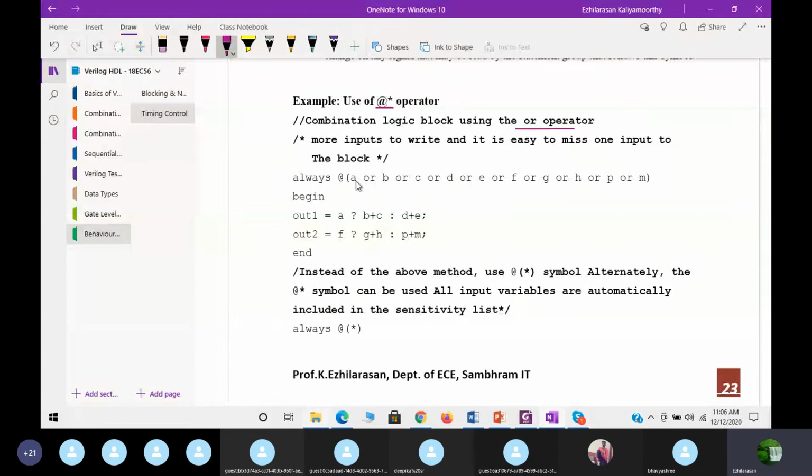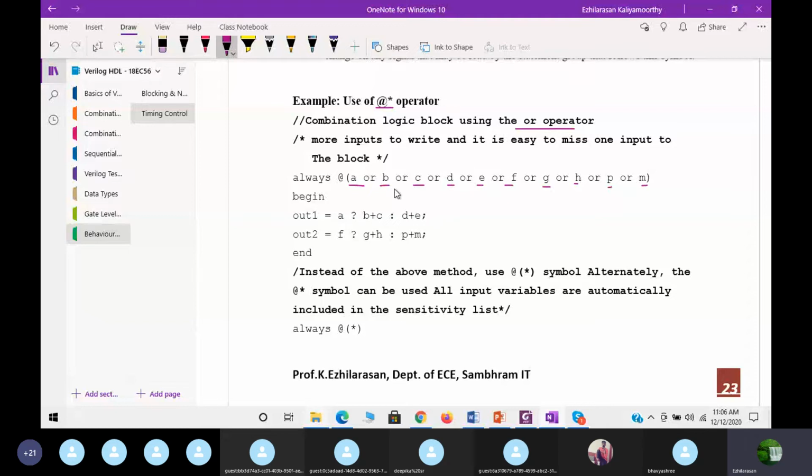Now when I am using the combinational logic block, this is a simple combinational example. See how many inputs are there? A, B, C, D, E, F, G, H, P, M. These all are inputs. As you know, in behavioral modeling, when you are writing the program for a combinational circuit, in the sensitivity list you must specify all the input variables.